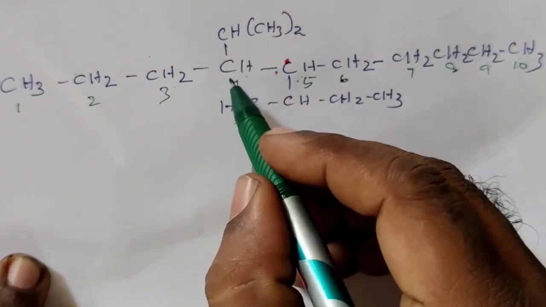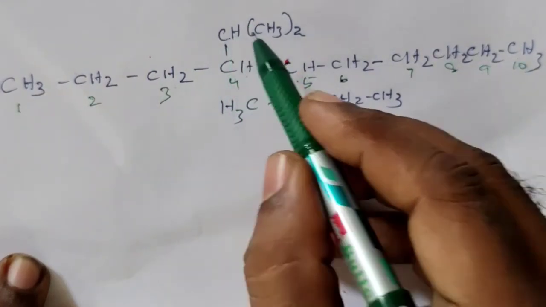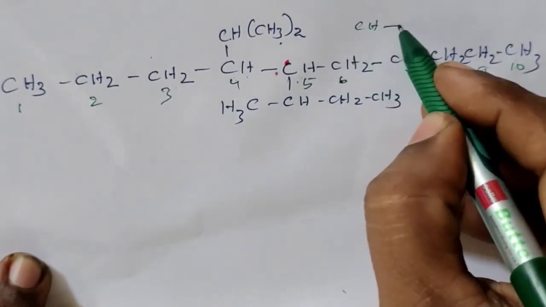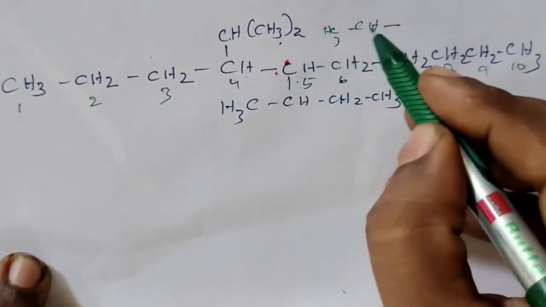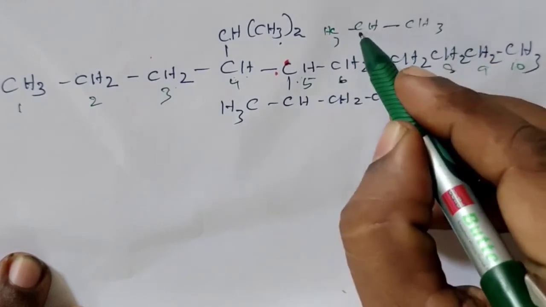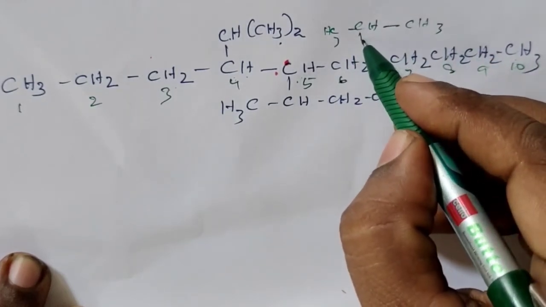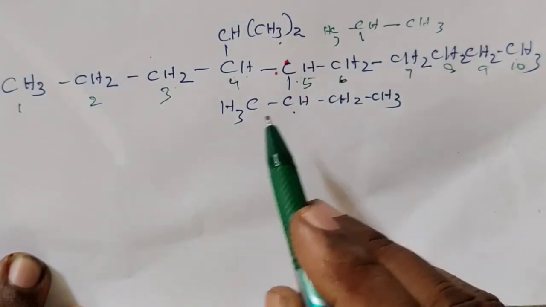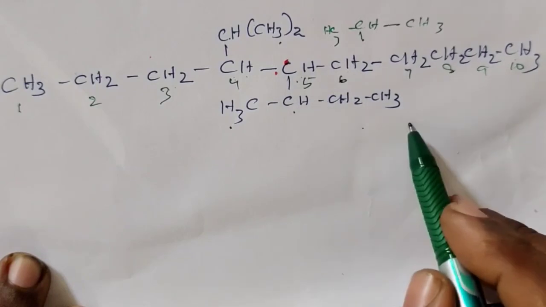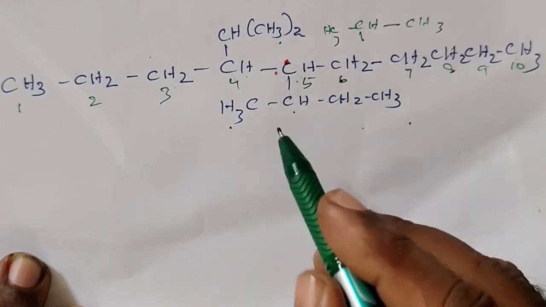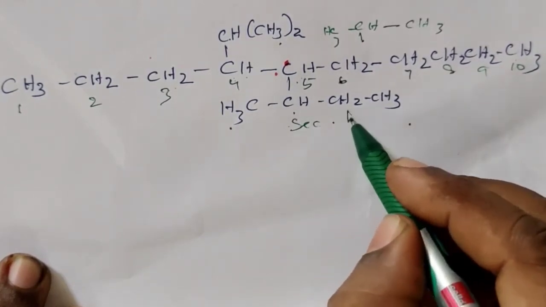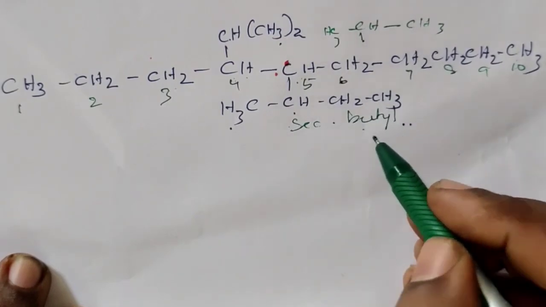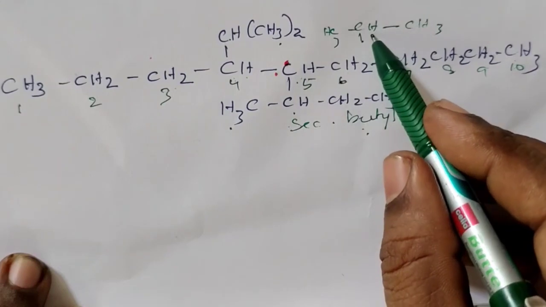Now the 4th carbon atom contains CH with CH3 on either side. That means CH with CH3 on both sides. This group is called an isopropyl group. We already studied this. Similarly, see this group: CH, on one side CH3, on another side CH2, CH3. That means it is a secondary butyl group. It's a secondary butyl, and that's isopropyl.